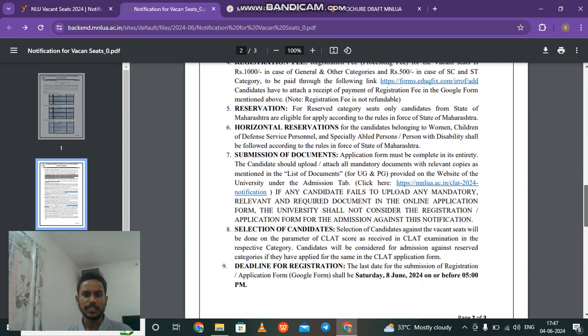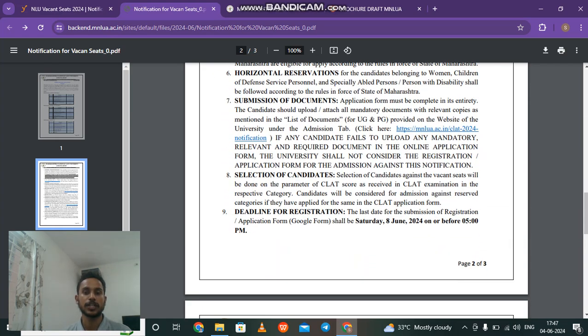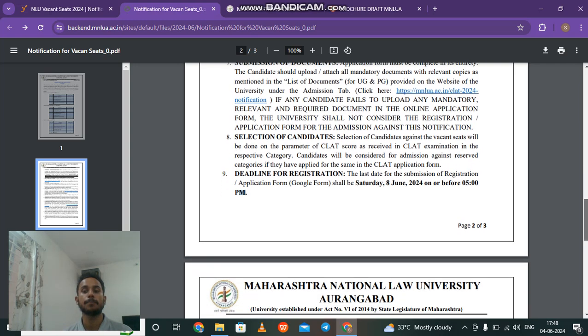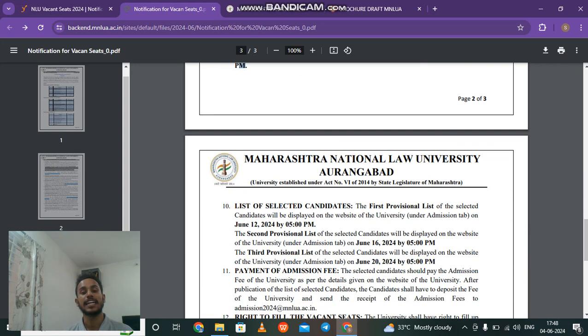Then the last date to fill the application is Saturday, 8th of June 2024, before 5 p.m. So make sure that you fill the application before this particular date and time as mentioned here, and the first list after this will be released on 12th of June 2024 at 5 p.m.